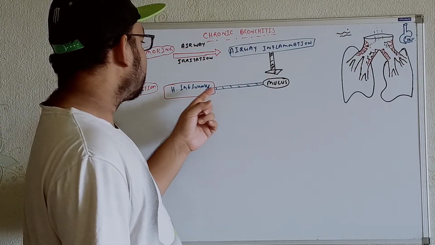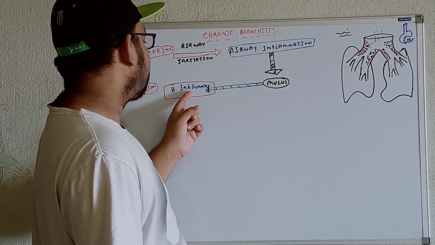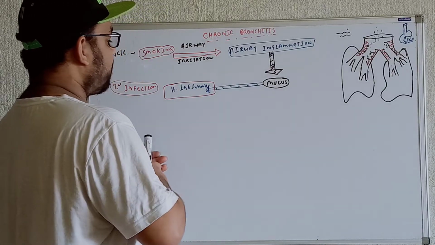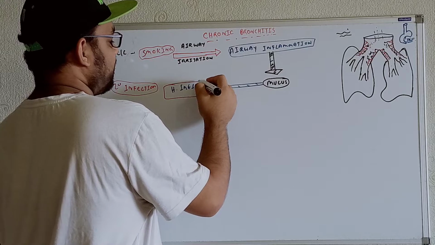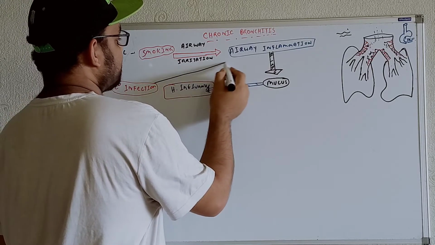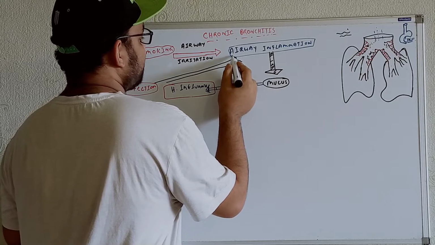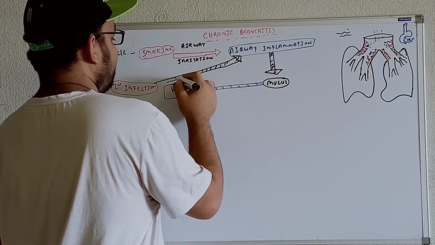As a result, we will see the development of secondary infections, and this secondary infection will again trigger the airway inflammation process. So this secondary infection will cause further airway inflammation.